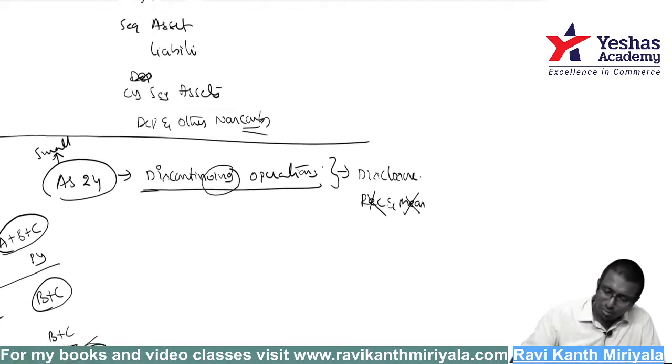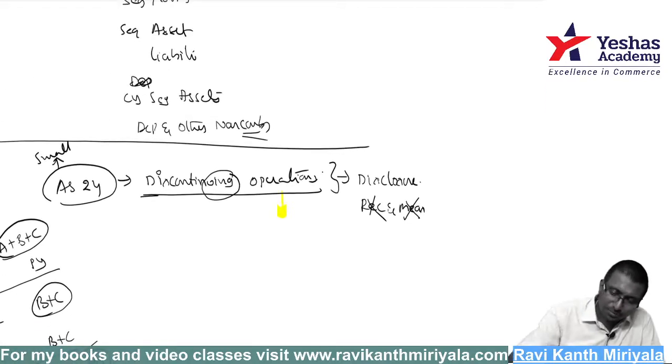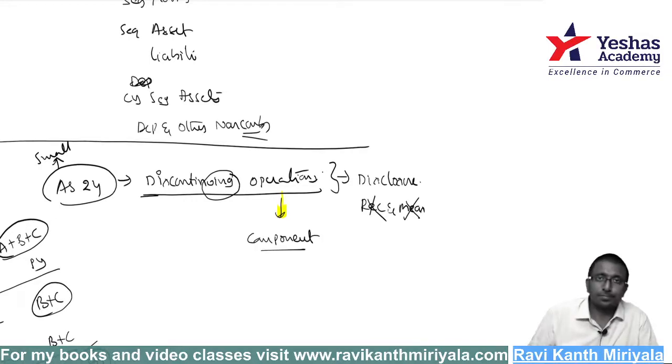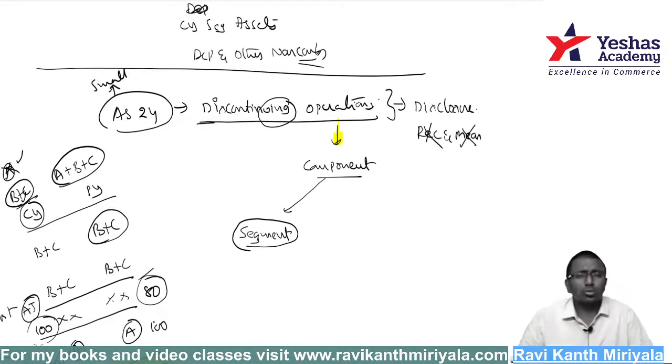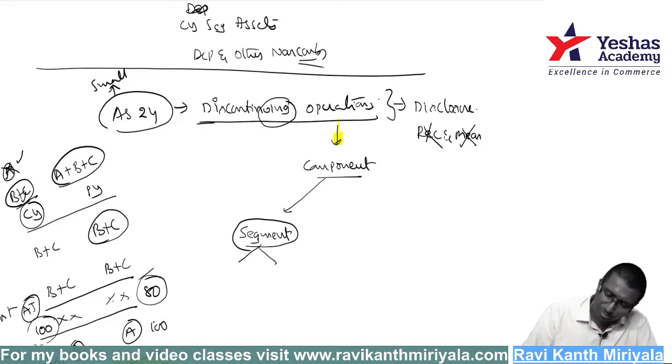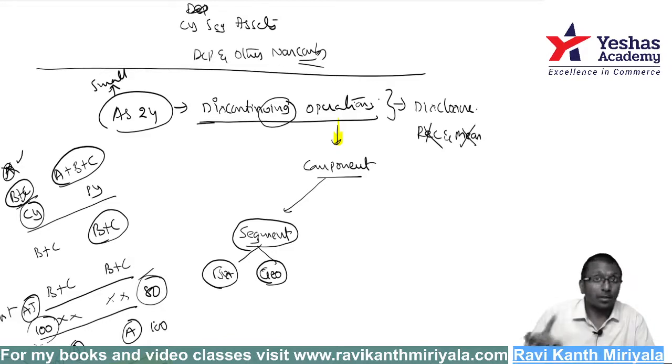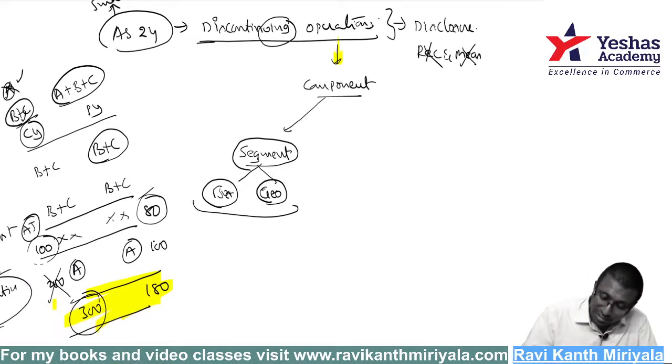Okay, what do they say? Discontinuing operation. The first definition is that it is a separate component. A distinguishable component should be a distinguishable segment. Segment can be a business segment or a geographical segment. Any segment is fine. But again, remember, it need not be a reportable segment.